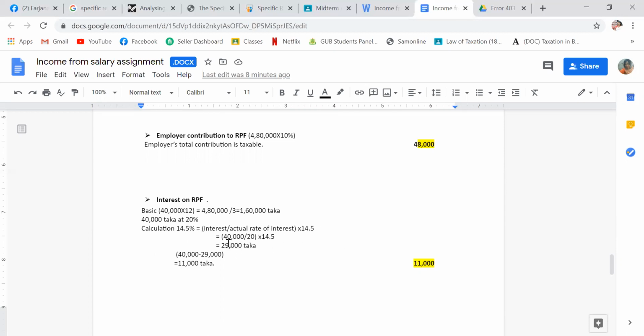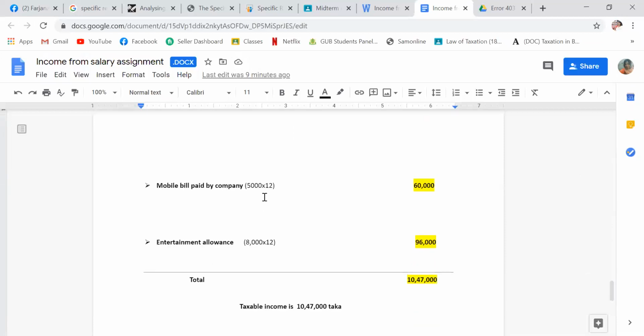Here the interest is 40,000 by 20 into 14.5, which is 29,000 taka. Now I write 40,000 minus 29,000, that is 11,000 taka. So the taxable interest is 11,000 taka.